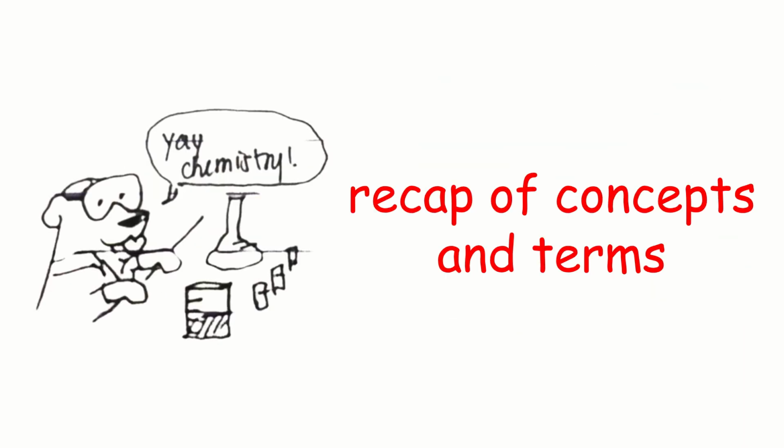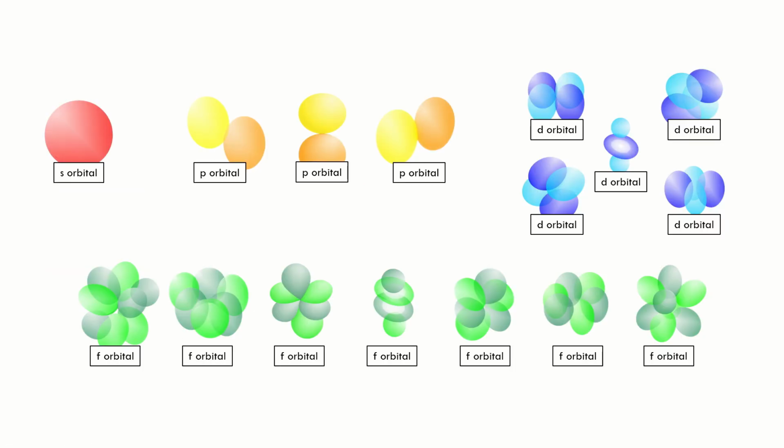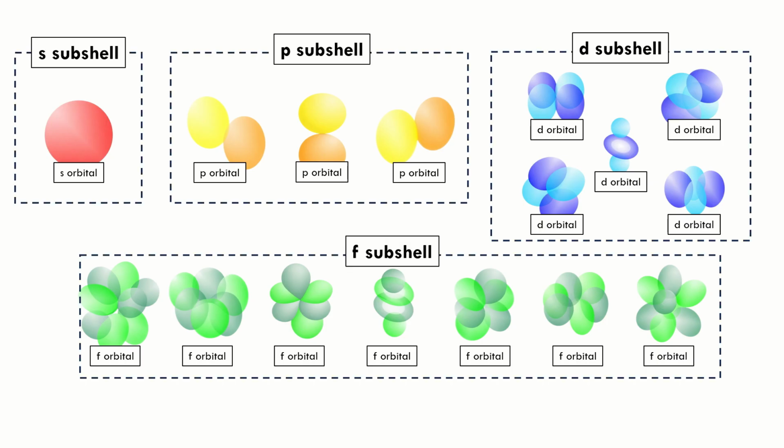Alright, let's do a recap of the things we have learned so far, specifically the terminology. Orbitals are 3D maps of an electron's whereabouts. They come in different shapes and sizes, and they were developed using concepts of quantum mechanics. Subshells are types or families of orbitals. The subshells we will study are the S, P, D, and F subshells.